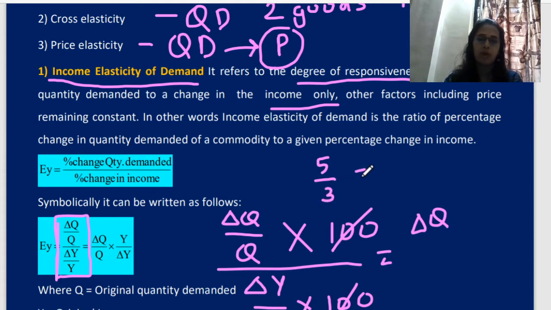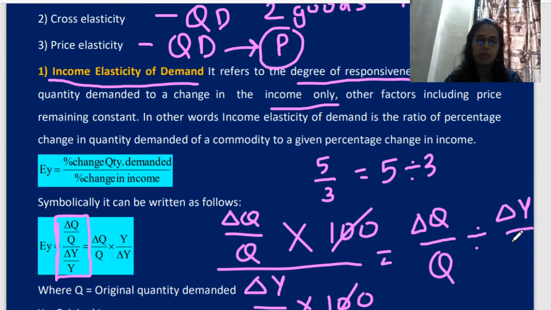It's not 5 by 3. Just considering how it will work. 5 by 3 will be written as 5 divided by 3. Okay. Same way, now I am going to convert this in division form. Instead of this, I will write division sign, and this will come as delta Y. This is a triangle. It is called delta. Delta means change.